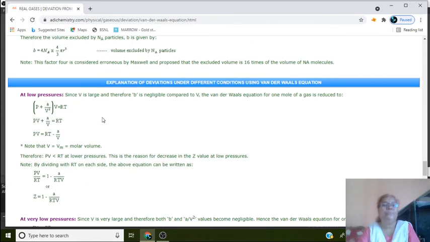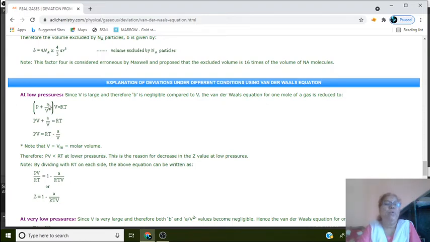Okay, so explanation of deviation under different conditions using van der Waals equation. Here, all of you know, for 1 mole of gas, the van der Waals equation we can write as (P + a/V²)(V − b) = RT.